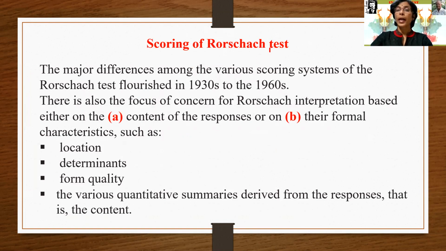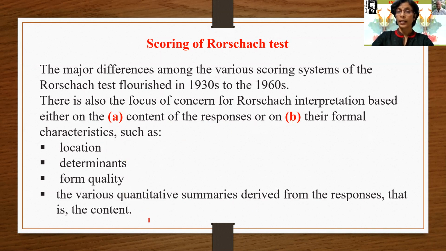Scoring of the Rorschach test. The major differences among the various scoring systems of the Rorschach test flourished from the 1930s to the 1960s. There is also the focus of concern for Rorschach interpretation based either on the content of the response or on formal characteristics such as location, determinants, form quality, and the various quantitative summaries derived from the responses.